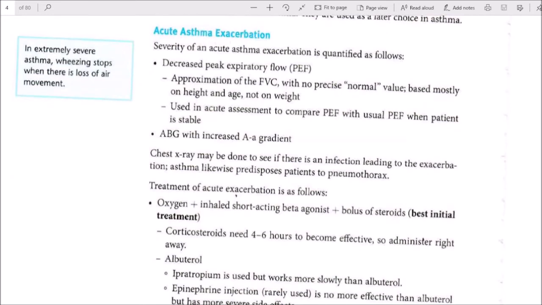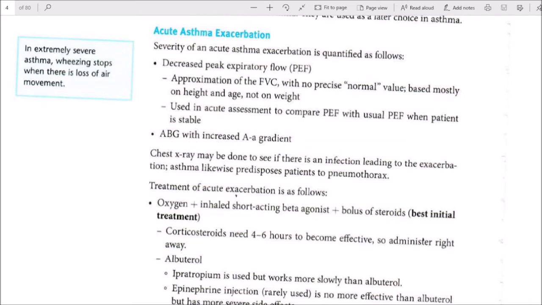Acute asthma exacerbation. Severity of an acute asthma exacerbation is quantified as follows. Decreased peak expiratory flow is an approximation of airflow capacity, with no precise normal value, based mostly on height and age, not on weight. It is used in acute assessment to compare PEF with the usual PEF when the patient is stable.